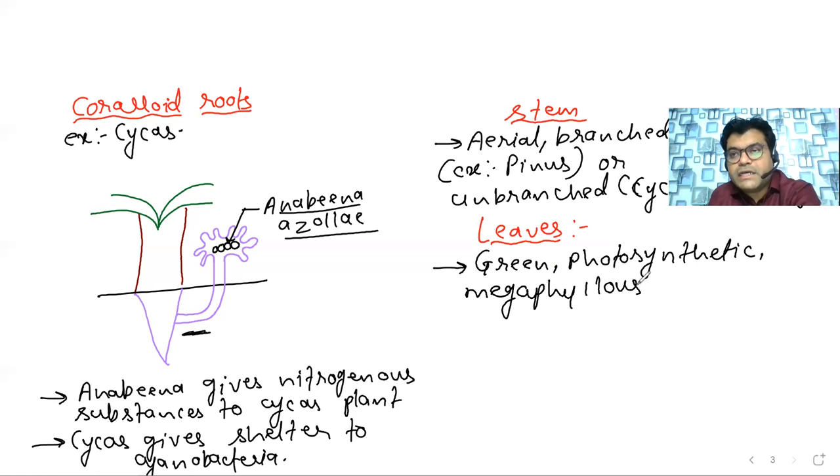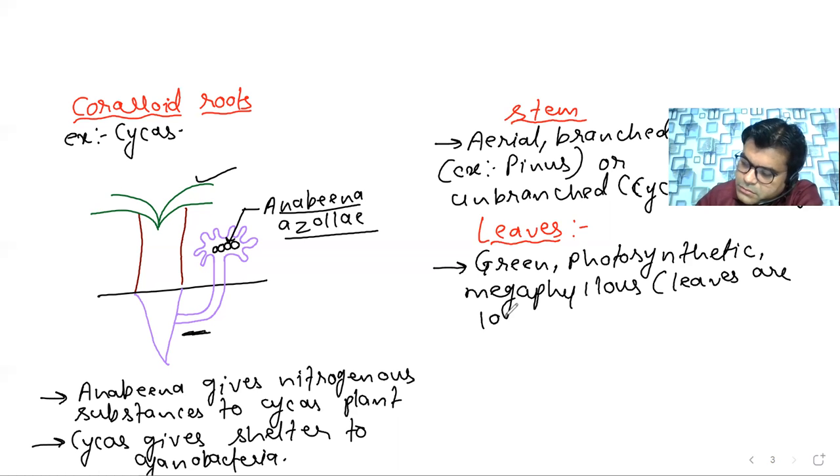Now, what exactly do we mean by megaphylous? Megaphylous means the leaves are larger as compared to the stem. Here in the case of cycas, the size of the leaf is near about 3 meters, whereas the stem is somewhat shorter as compared to the leaves. And megaphylous means the leaves are longer than the stem.